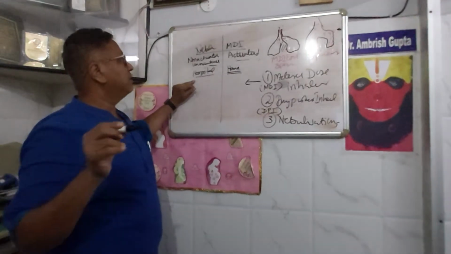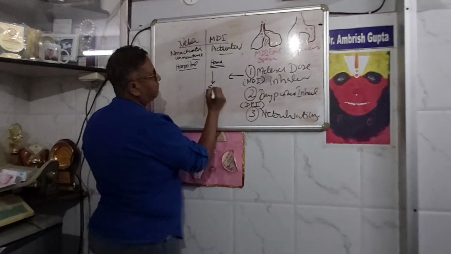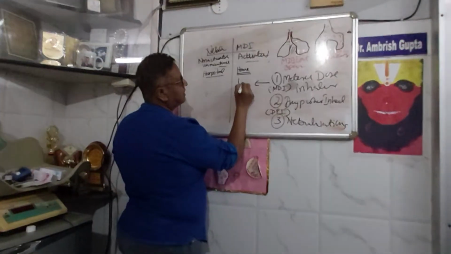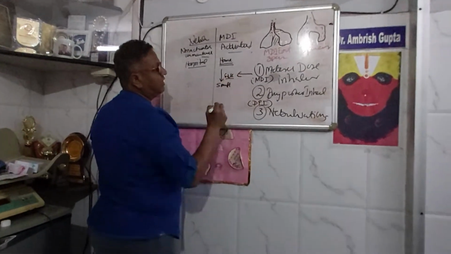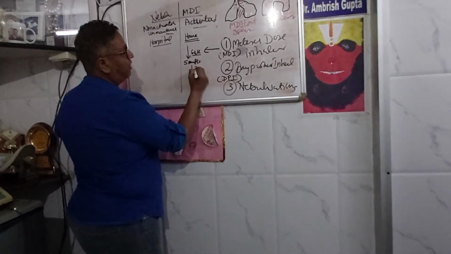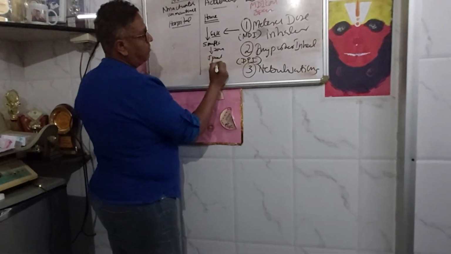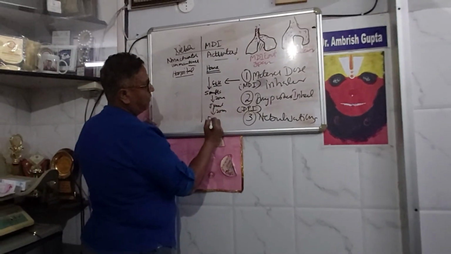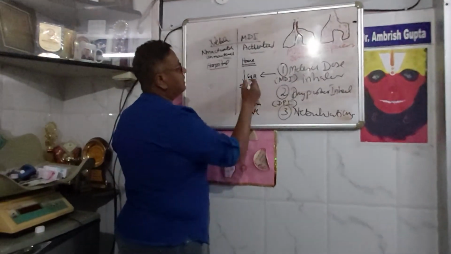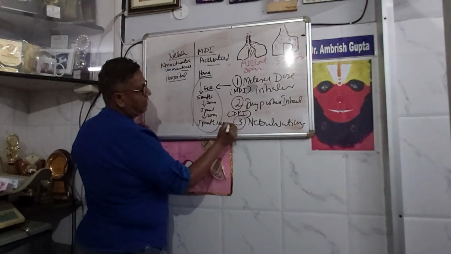So what we do is that we ask patients to take 5 puffs. If the patient is sick and you want to give increased doses, you give 5 puffs, 20 minutes interval, then again 5 puffs, and then 20 minutes interval, and then again 5 puffs. So this will work as an increased dose, this will work as a nebulizer.